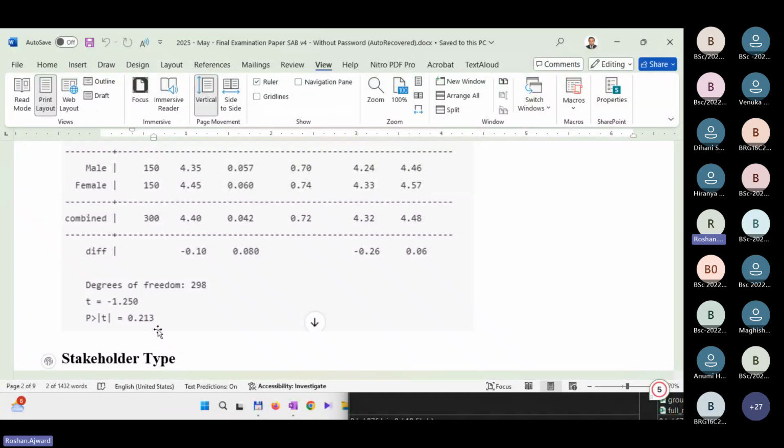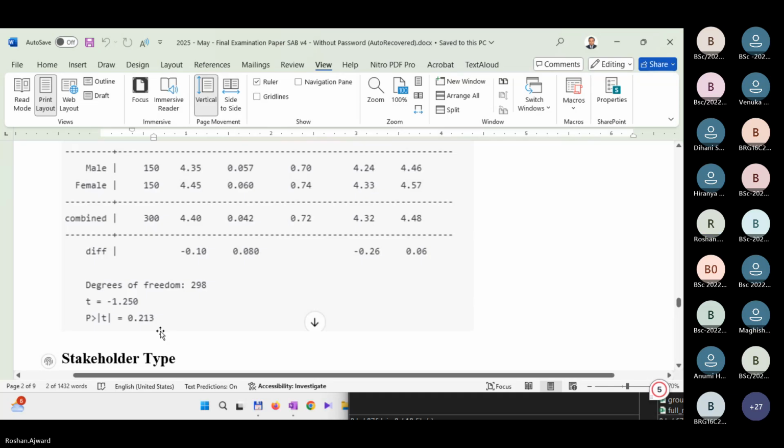Step number 2, decision criteria. If the sig value, the probability value, is less than 0.05, reject the null hypothesis. Step number 3, using Stata, perform the independent sample t-test and calculate the significance value, the probability value. Here it's given as 0.213.